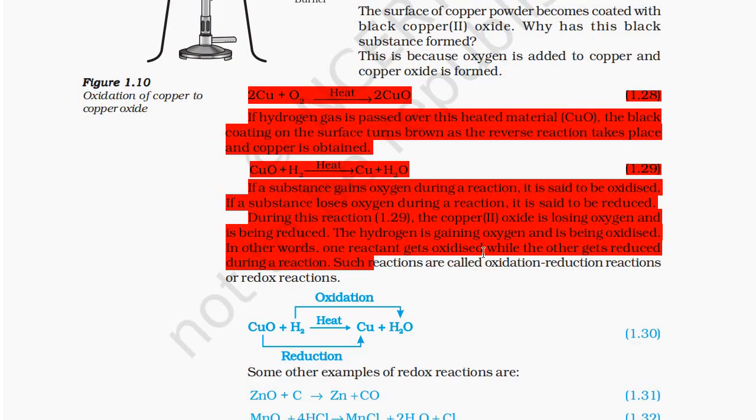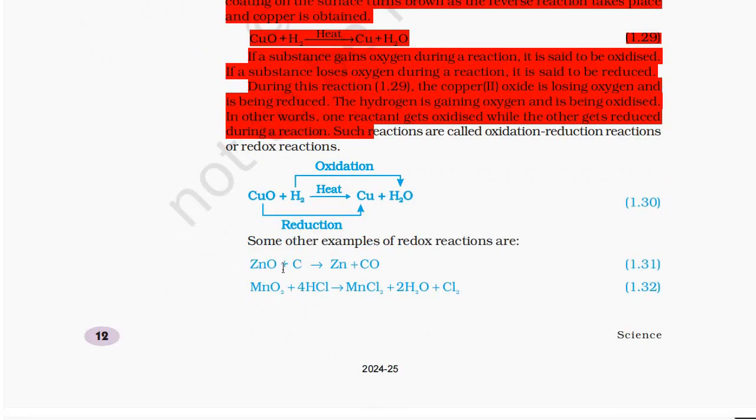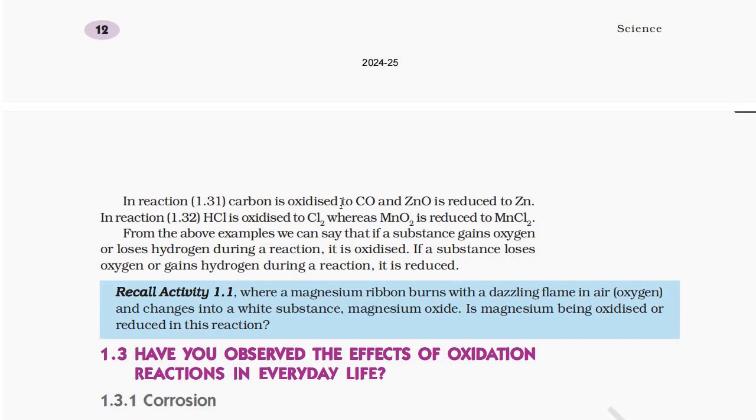In other words, one reactant gets oxidized while the other gets reduced during a reaction. Such reactions are called oxidation reduction reactions or redox reactions. Copper oxide is reduced to copper, H2 is oxidized to H2O. Some other examples of redox reactions are ZnO + C gives Zn + CO, and MnO2 + 4HCl gives MnCl2 + 2H2O + Cl2. In reaction 1.31, carbon is oxidized to carbon monoxide, and zinc oxide is reduced to zinc. In the next reaction, HCl is oxidized to Cl2 whereas MnO2 is reduced to MnCl2.